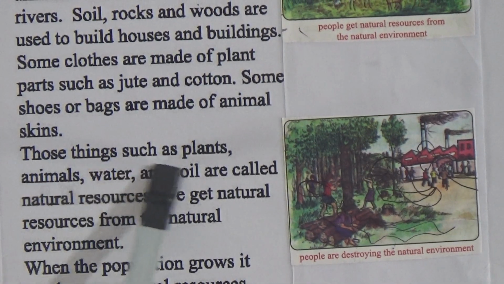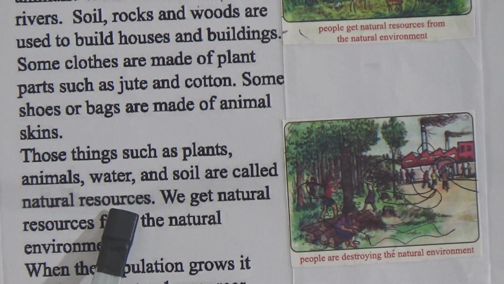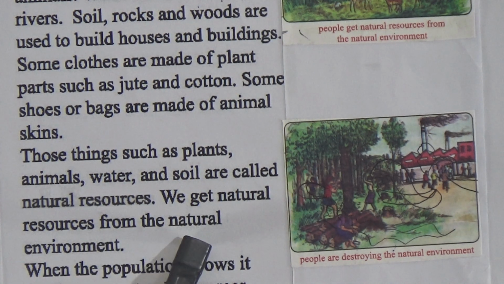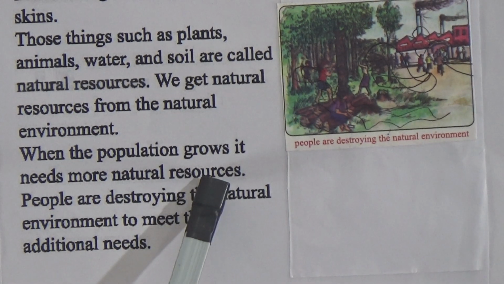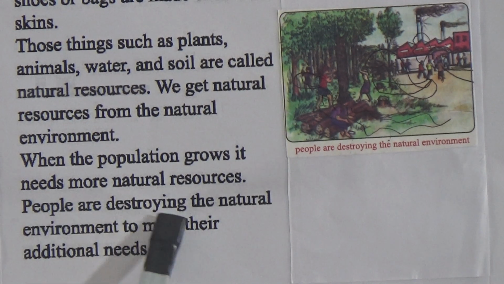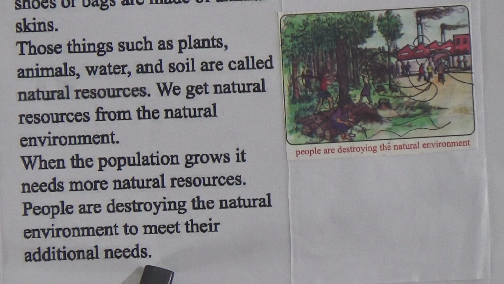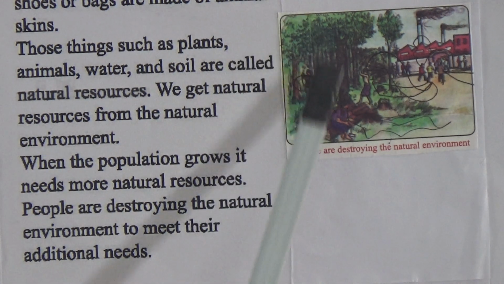Those things such as plants, animals, water and soil are called natural resources. We get natural resources from the natural environment. When the population grows, it needs more natural resources. People are destroying the natural environment to meet their additional needs. That means when the population increases, they will destroy our natural environment.